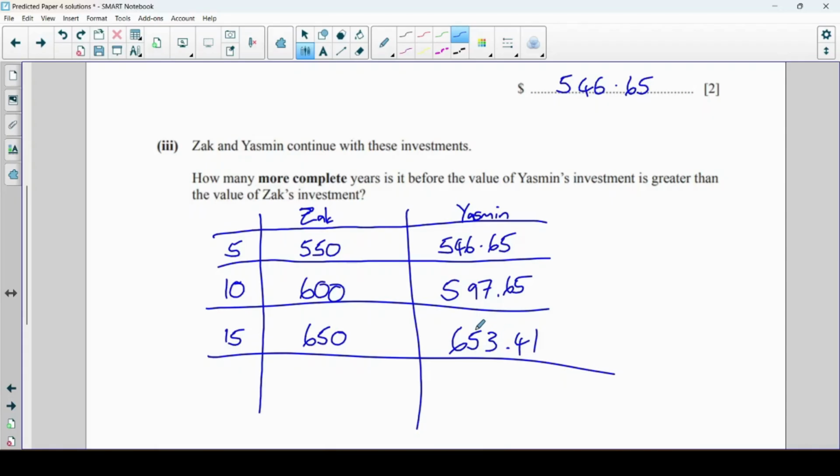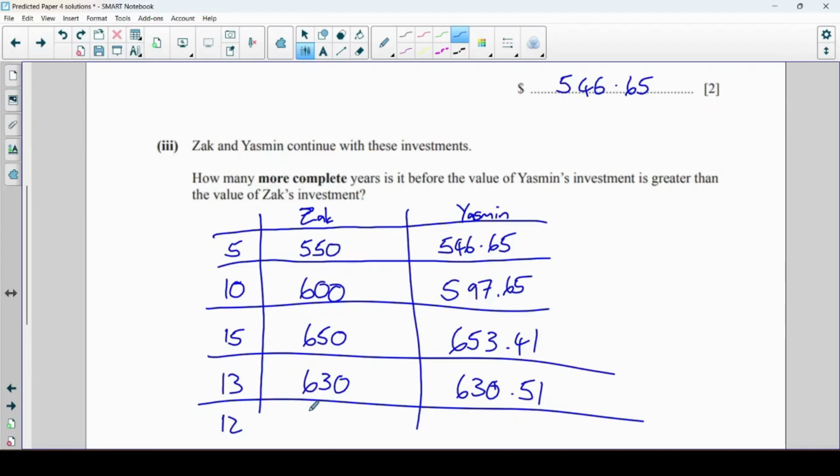Let's try a few more numbers lower down. So let's try maybe 13 and see how that works. So at 13, Zach's will be 630. And Yasmin's is 630.51. So again, Yasmin's is bigger. So the only one I'm just going to double check now is 12 and check that 12 is smaller. So for Zach, 620. For Yasmin, 619.36. So that means the first year when it happens is after 13 years.